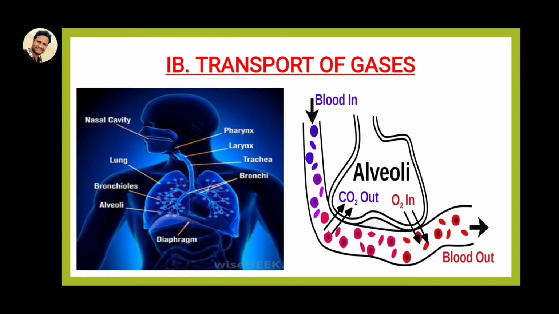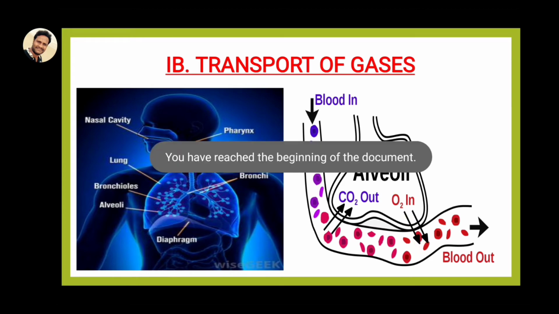In this way, the veins and blood capillaries are directly surrounded by the alveoli. So in this way, oxygen directly enters into the blood vessels and carbon dioxide enters into the alveoli. Carbon dioxide comes outside through expiration, and in inspiration oxygen directly enters through the alveoli, lungs and into the blood capillaries.